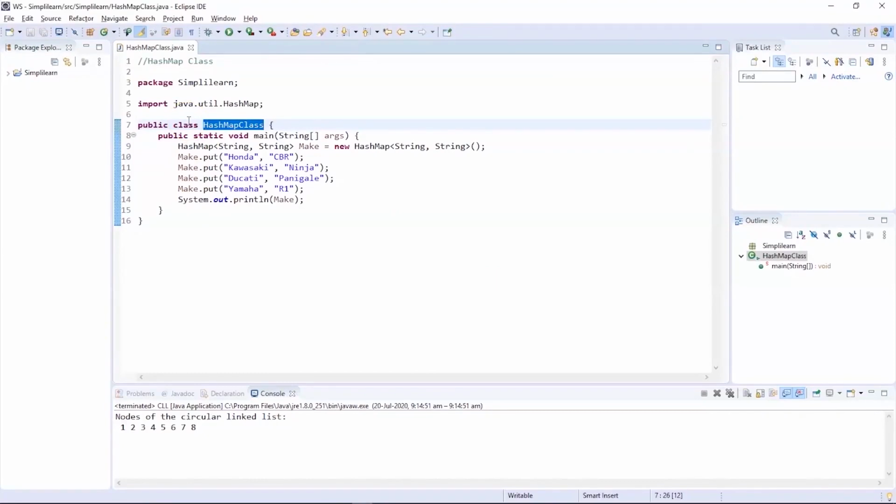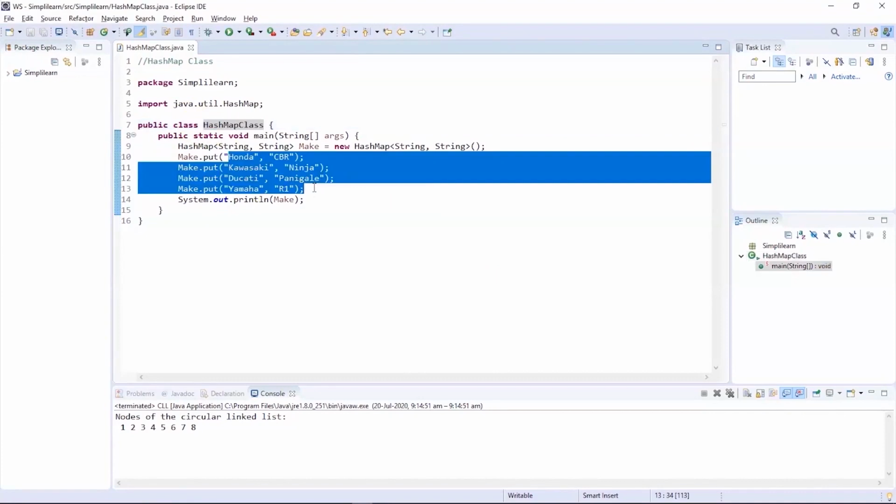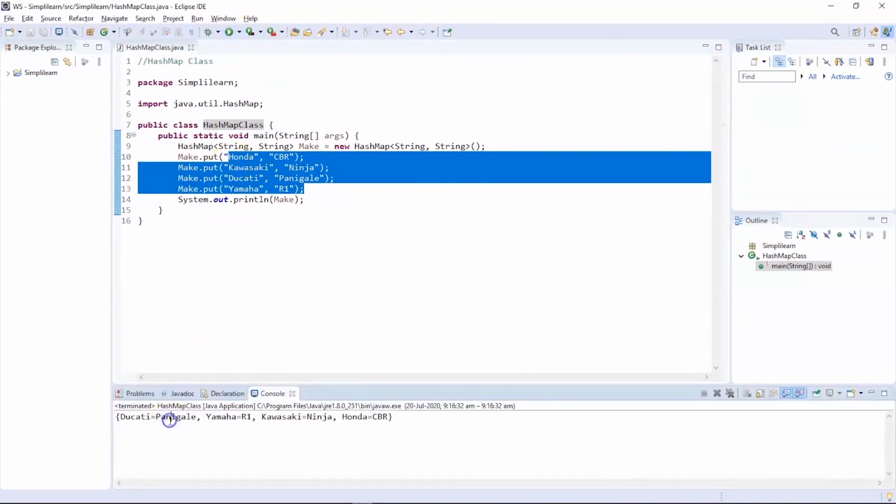So this particular program on my screen is an example for HashMap class. Here we are trying to load the data, which is the name of the manufacturer and their bike. Let's execute this program and see the output. You can see the program got successfully executed and we have the manufacturers and their made bikes.